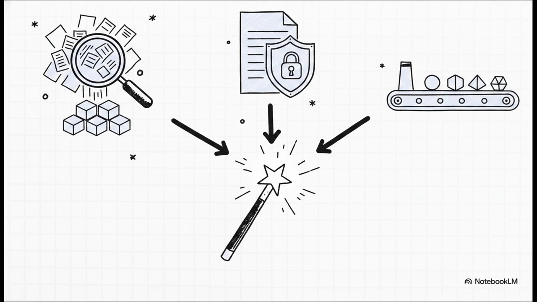Or consider security compliance, specifically personally identifiable information, or PII removal. You can pass user transcripts into a model with the strict instruction: replace all names, addresses, and phone numbers with the tag REDACTED. In milliseconds, you have clean, safe data. You can even generate realistic synthetic data to populate a testing database just by describing the schema you want. You don't need giant labeled datasets or complex hand-built parsers anymore. The whole shebang is handled. You just need a well-crafted instruction prompt.